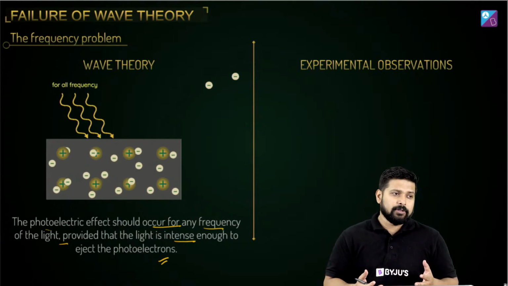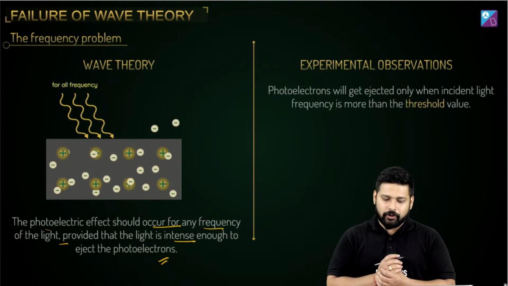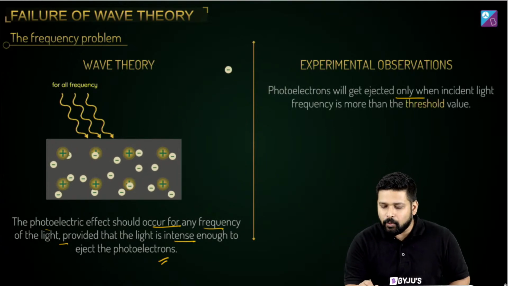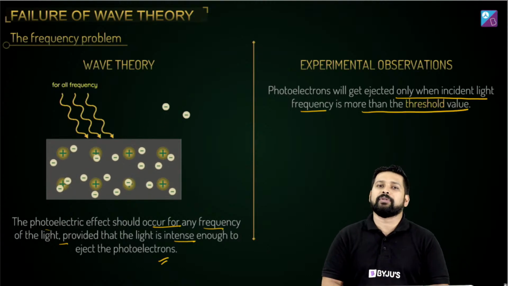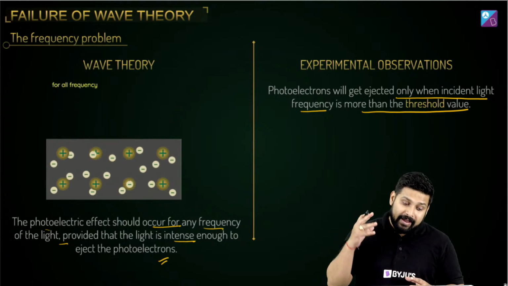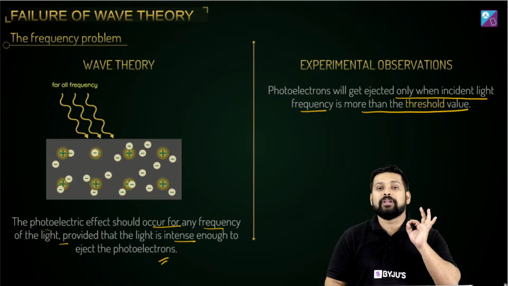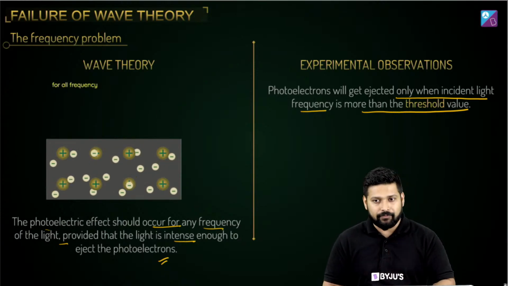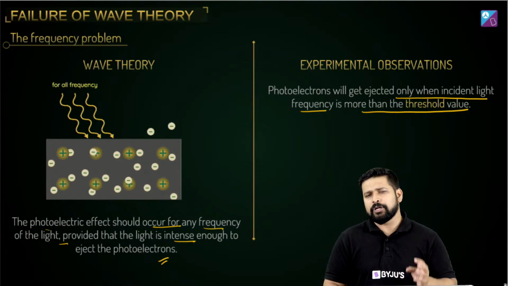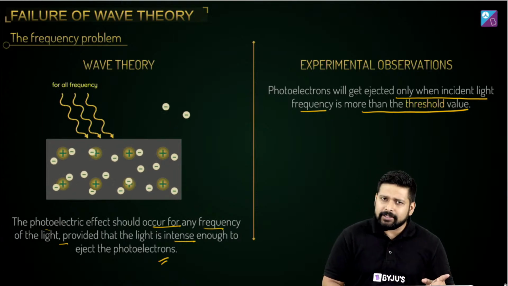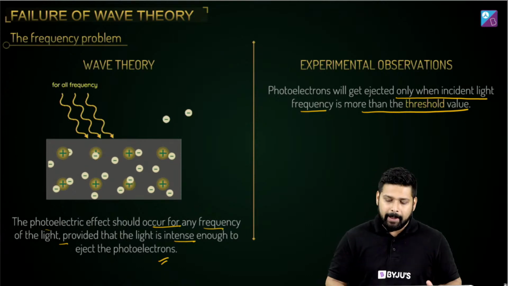What we saw is that this is not happening experimentally. Experimentally, the photoelectrons will get ejected only when the incident light frequency is more than the threshold frequency, immaterial of whatever intensity you put. If it is less than the threshold frequency, you will never get the photoelectric effect. Irrespective of whatever intensity you put, if the frequency of the light is less than the threshold frequency, then the photoelectric effect is not going to happen.